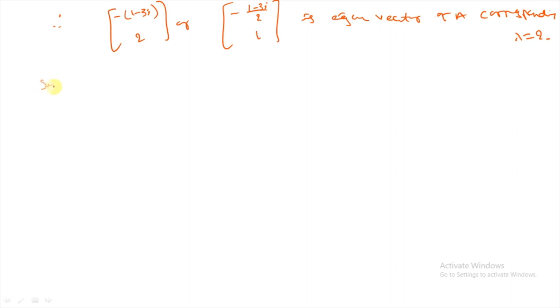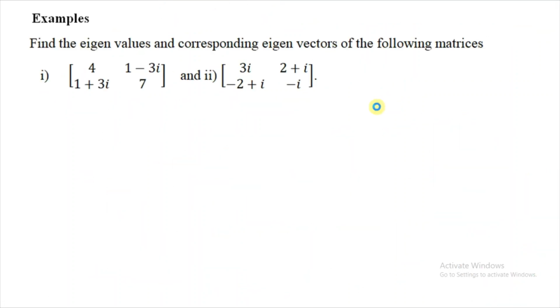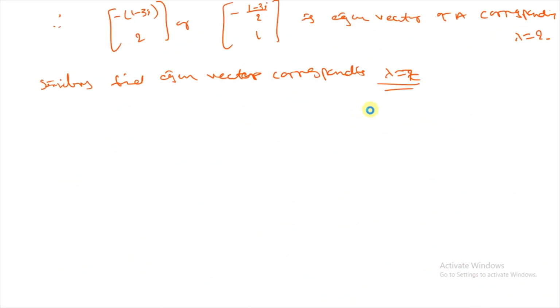Similarly, for the second one, find the eigenvector corresponding to lambda equal to 9. The eigenvalues are 2 and 9.